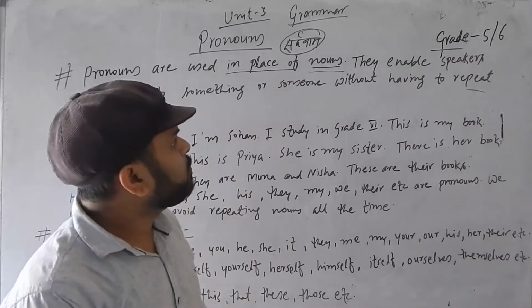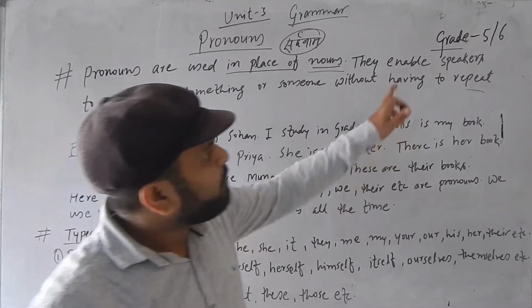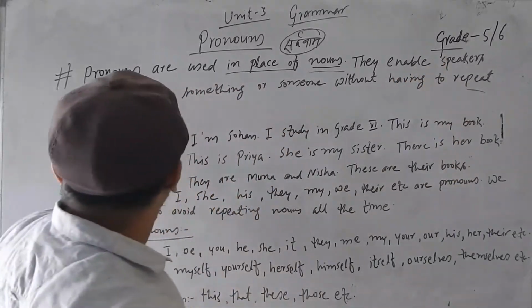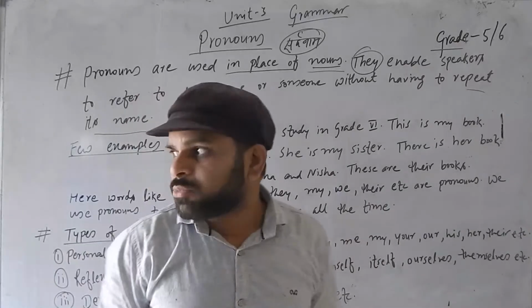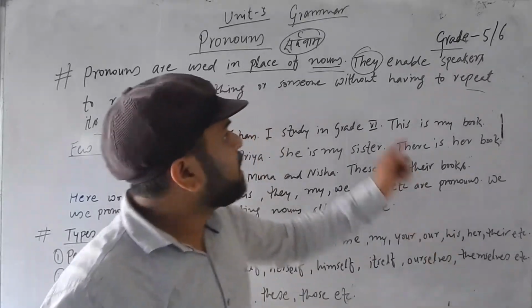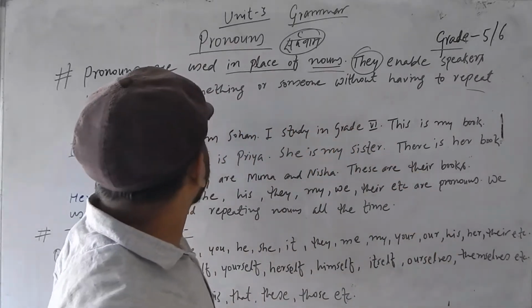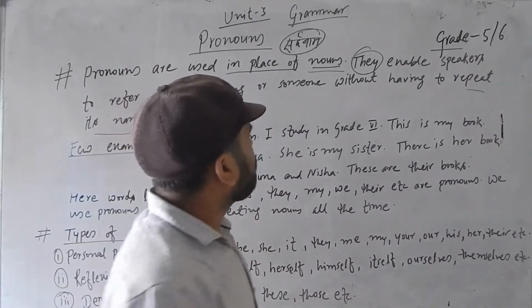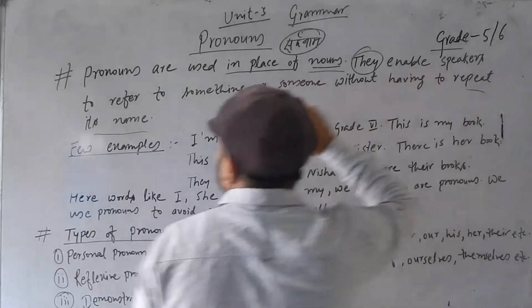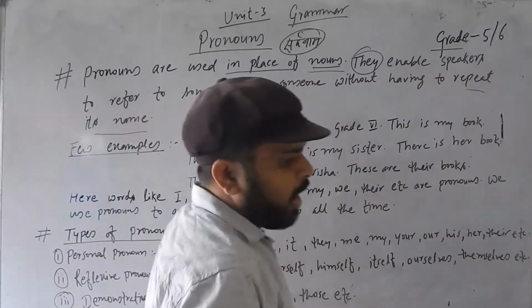I just told you. They enable speakers, they here is pronoun, I am talking about pronoun le ke garcha. They enable speakers to refer to something or someone without having to repeat its name.